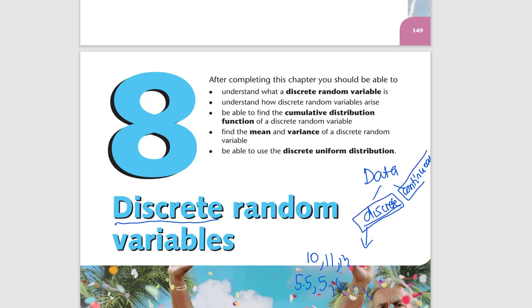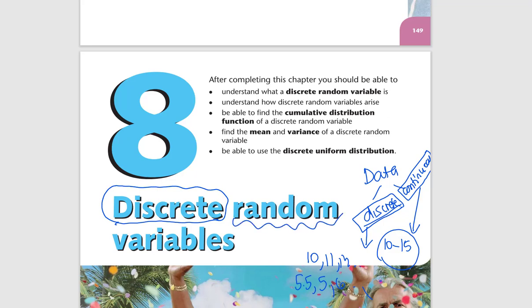Continuous values, however, are values that can take any value within a given range. For example, if you say from 10 to 15, there are an infinite number of values: 10, 10.1, 10.11, 10.12. All those values within the range count as continuous values. But right now we are only talking about discrete values, that means only specific values within a given range.